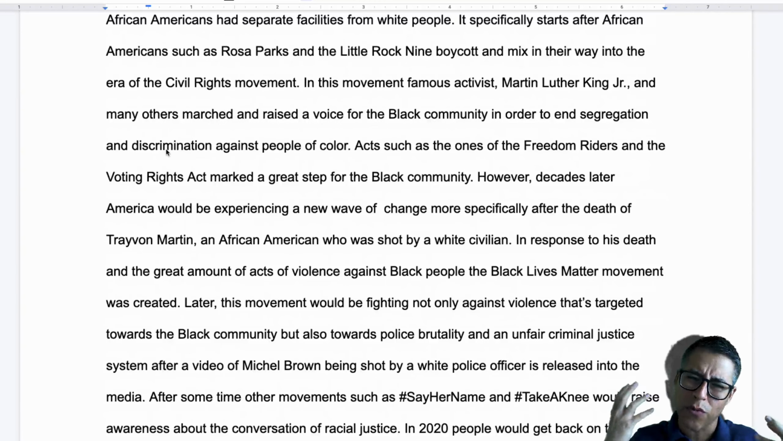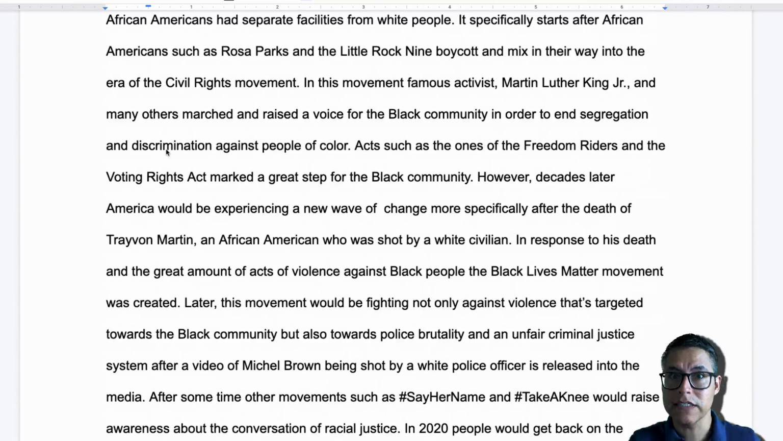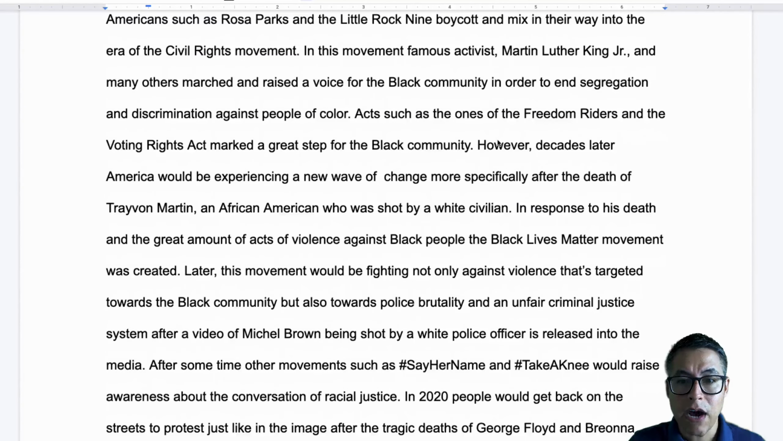So if you're wondering where did she get all this information from? She likely got it from the lessons that we did before this one, okay? And then notice how she ties it all in. She says, however, decades later, America would be experiencing a new wave of change, more specifically after the death of Trayvon Martin. So she kind of ties it all into this era right now, okay?